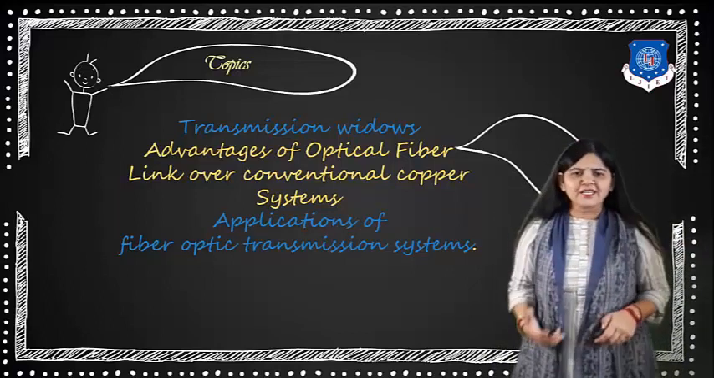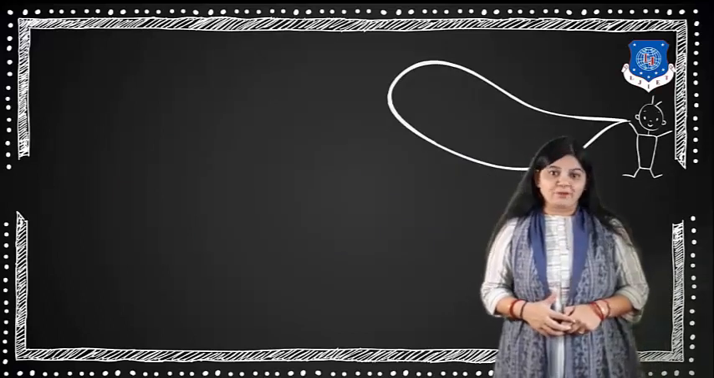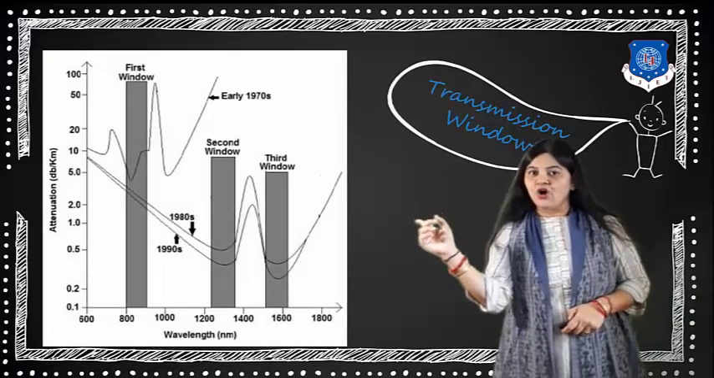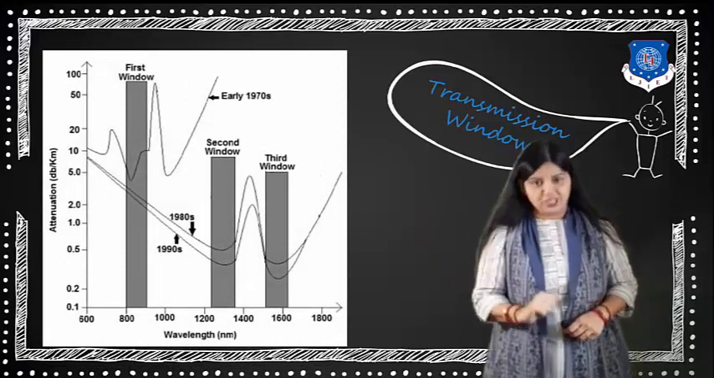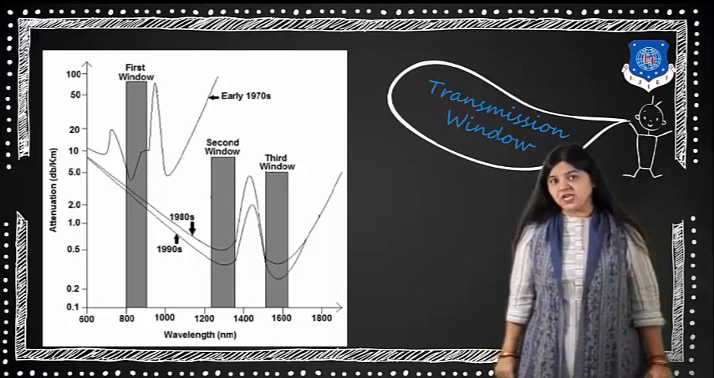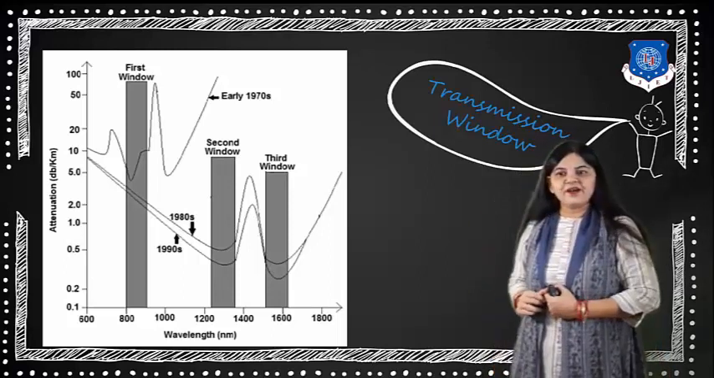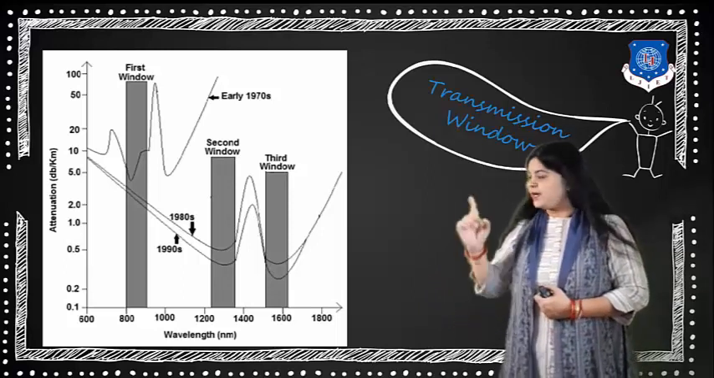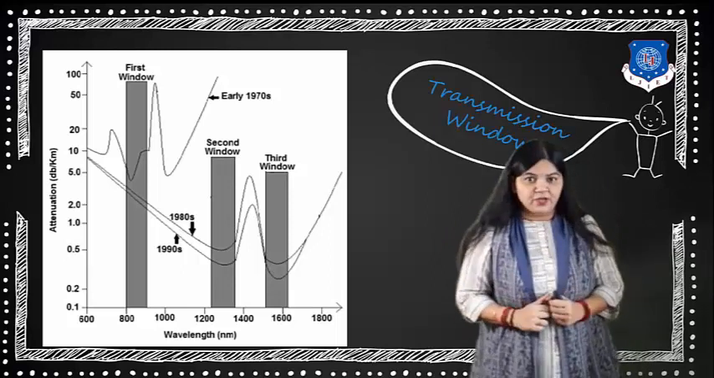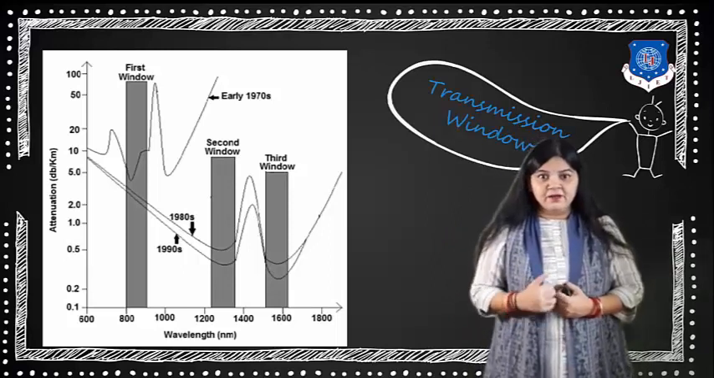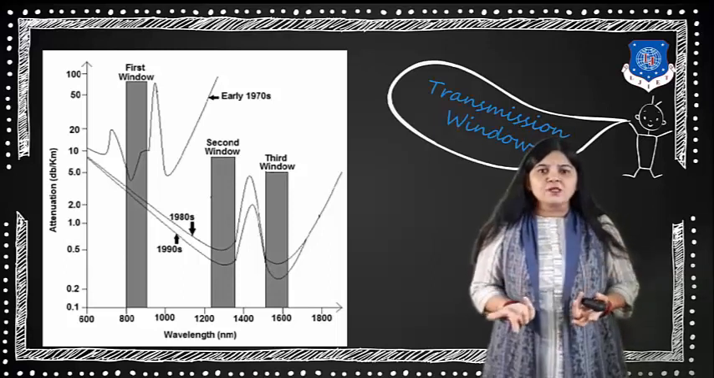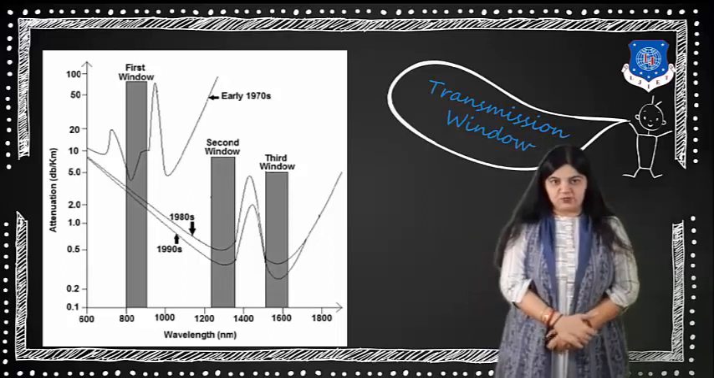So friends, what is a transmission window and how can we transmit optical signals? For that, a study of the transmission window is useful. What is the transmission window? Here you can see the graph. On the x-axis is the wavelength, in nanometers, and on the y-axis is the attenuation, in dB per kilometer. That means, while transmitting the signal over 1 kilometer, how much loss we incur in the transmission.